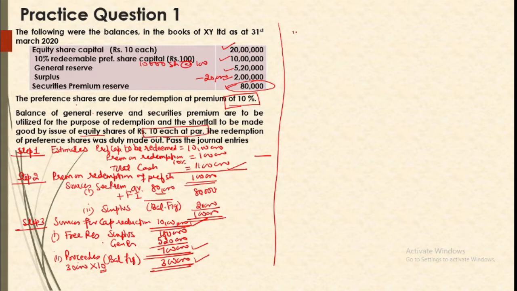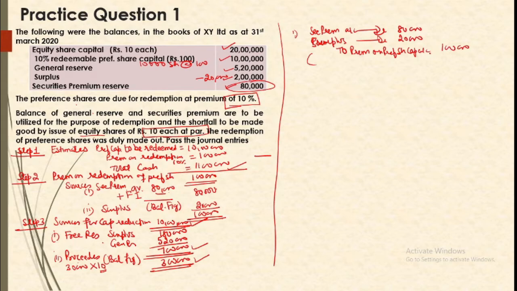So our journal entry will be securities premium account debit 80,000, surplus account debit 20,000. So by utilizing these two sources, we have arranged premium on redemption of preference share capital account 1 lakh. Okay, so being the provision made for the premium payable. Now we have arranged premium.